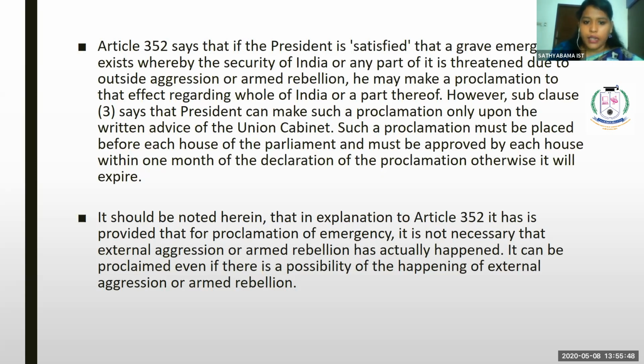It should be noted that in the explanation of Article 352, it is provided that for proclamation of emergency, it is not necessary that external aggression or armed rebellion has actually happened. It is not that only external aggression and armed rebellion should be the main cause in order to proclaim emergency.